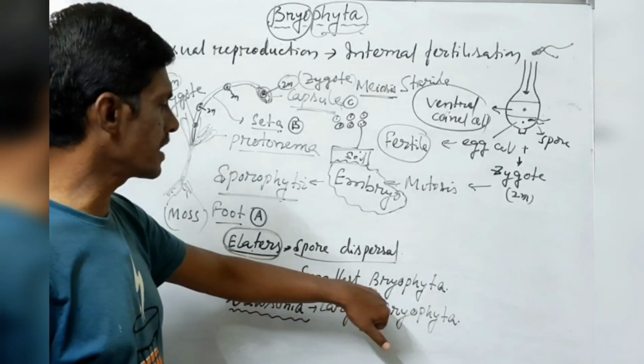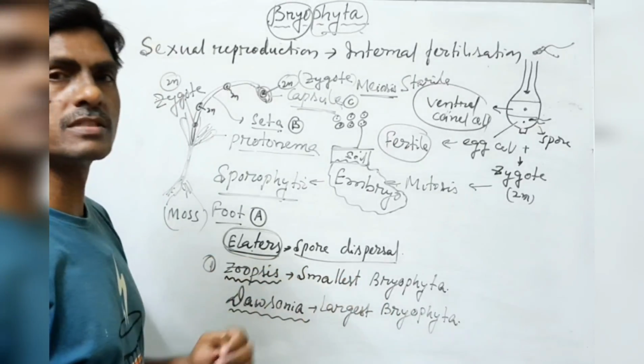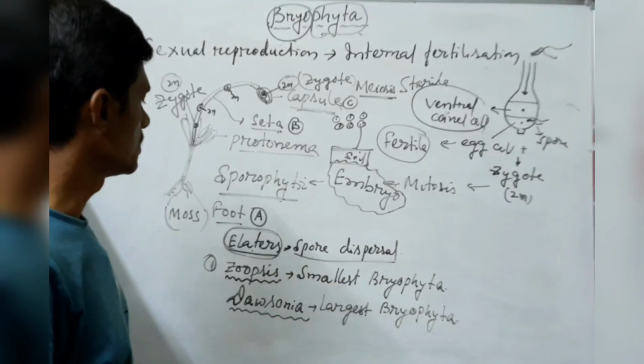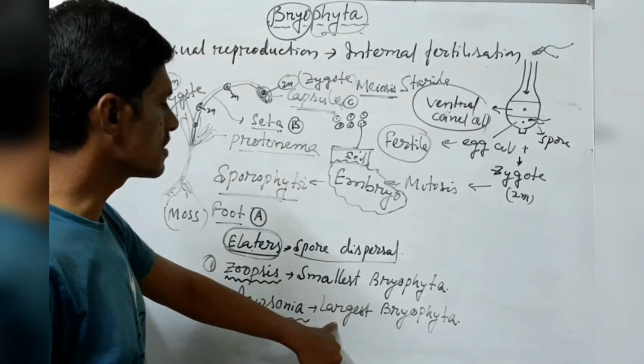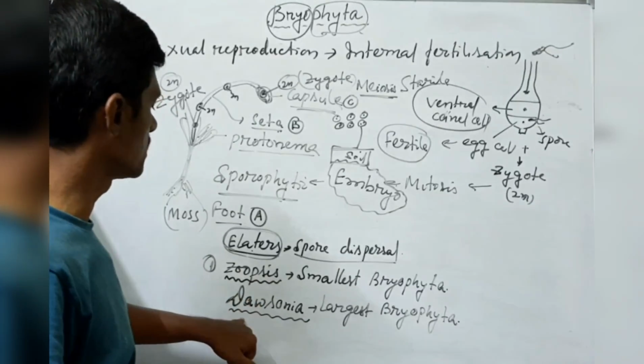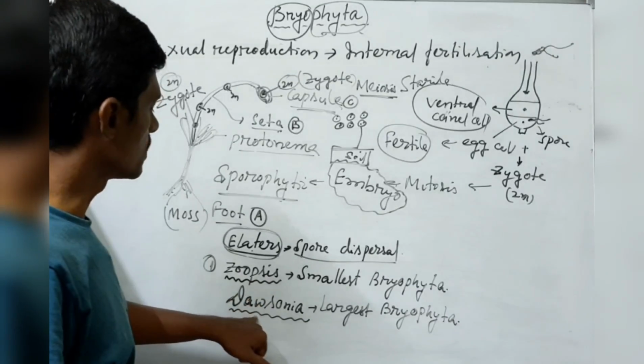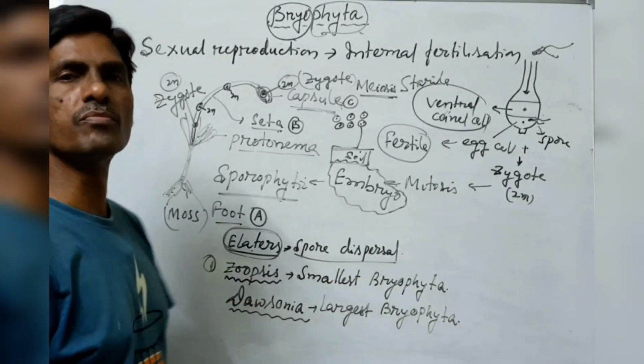They will ask questions like which is the smallest plant of the bryophytes: Zoopsis. Likewise, the largest bryophyte is Dawsonia.